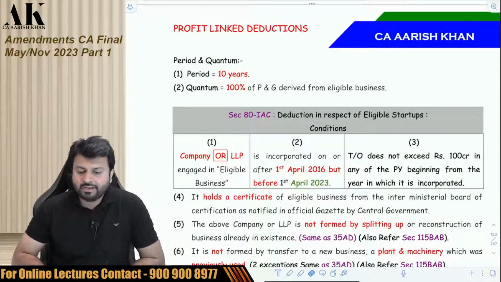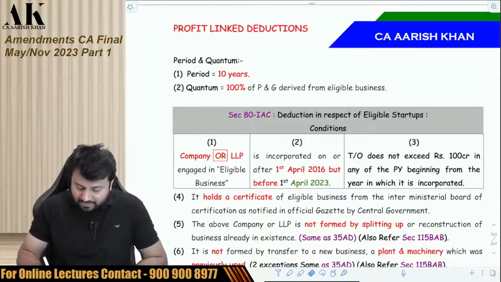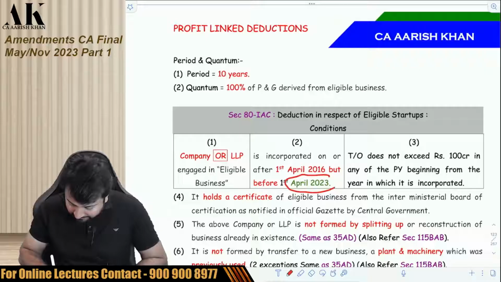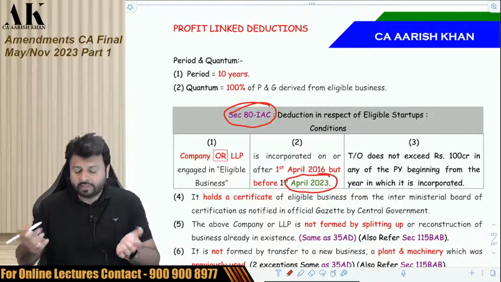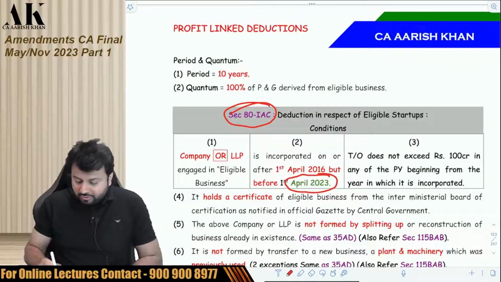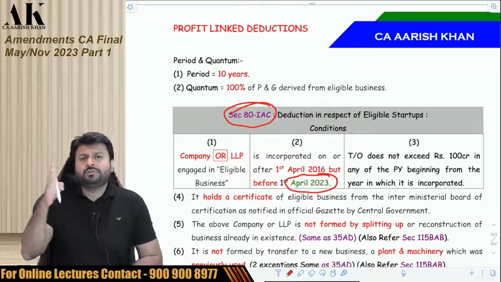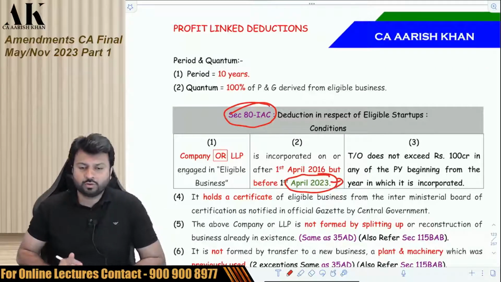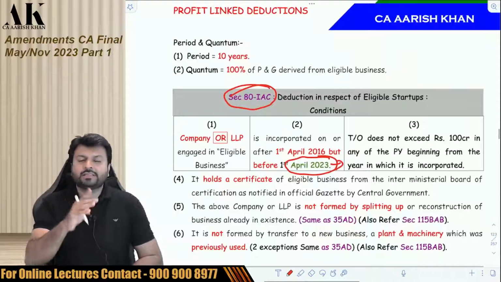Now the next amendment is a very small amendment in the chapter of profit-linked deductions, whereby the government has extended this date by one more year. Earlier in 80-IAC, that is the deduction available to eligible startups, the company or LLP should be incorporated from 1st April 2016 to 1st April 2022. Now that has been extended to 1st April 2023, which is on page number 20.4. Check it once.